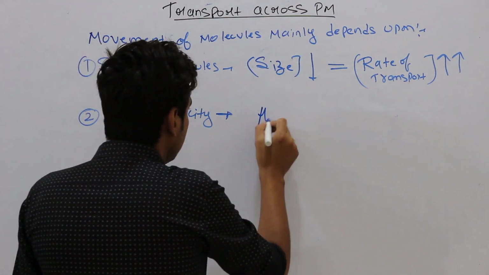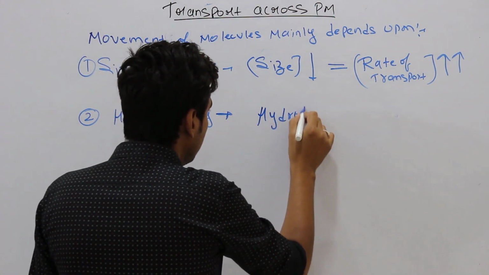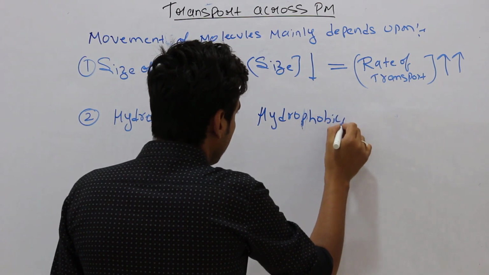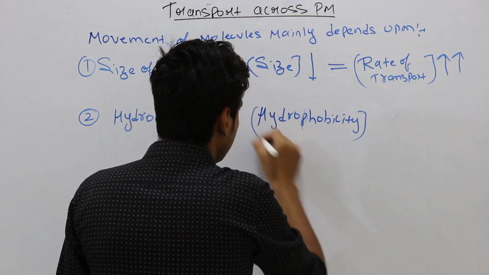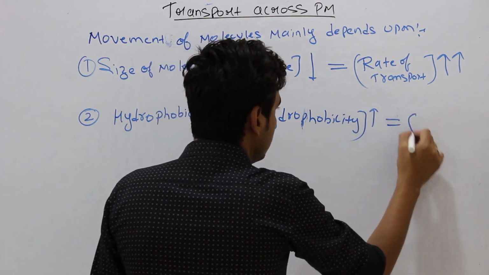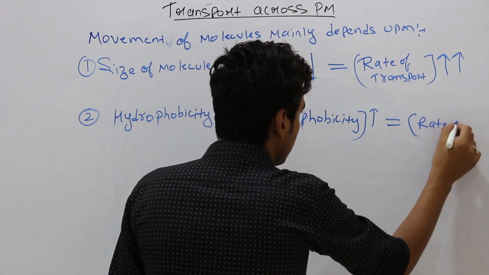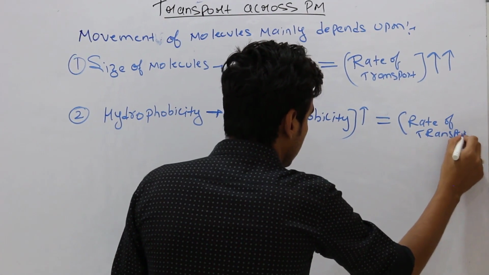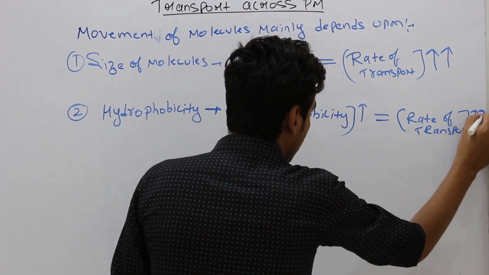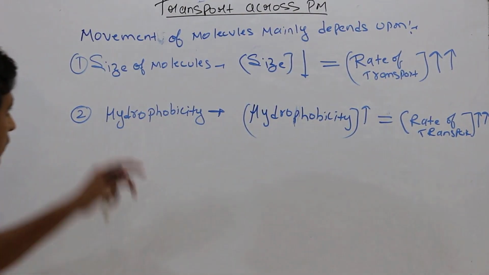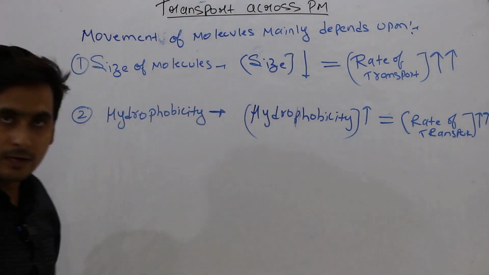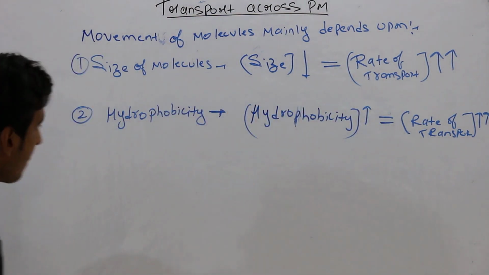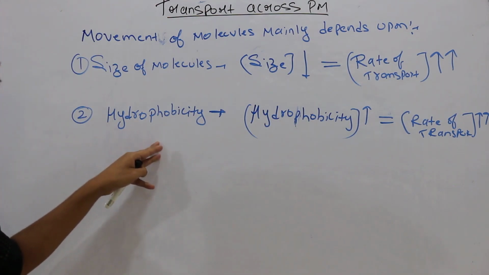So hydrophobicity is directly proportional to the rate of transport. So the rate of movement of molecules depends upon two factors: one is the size of the molecules, which is inversely related to the rate of transport, and another is the hydrophobicity of the molecules.